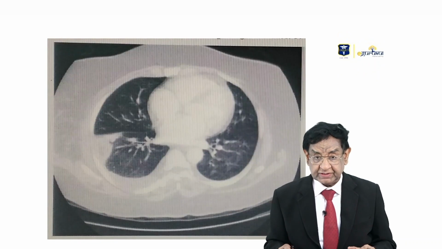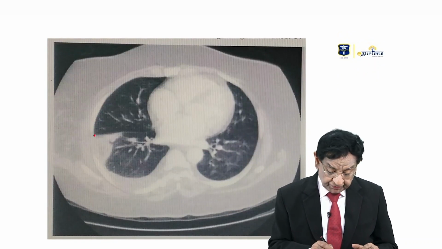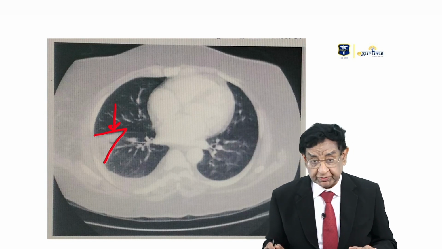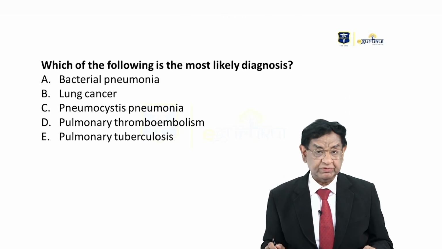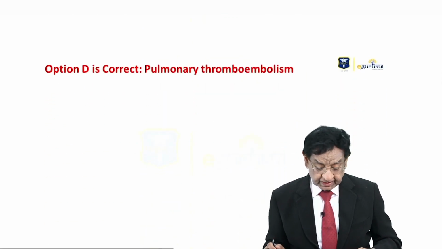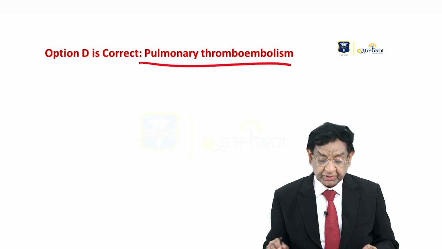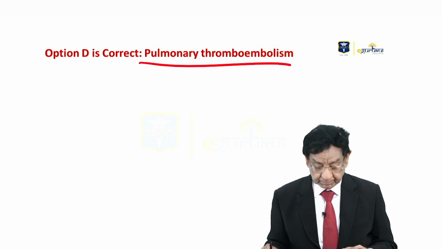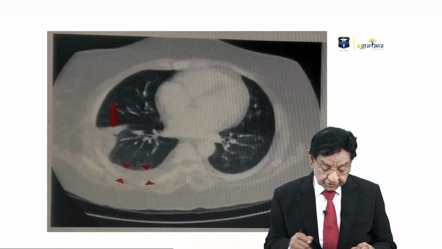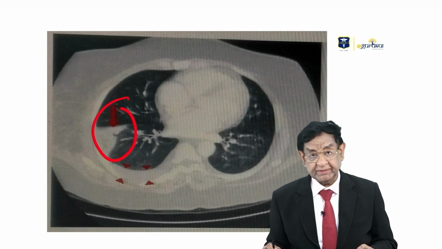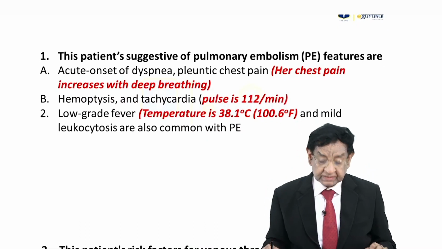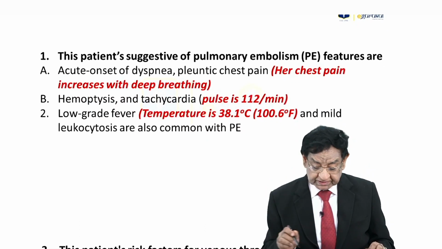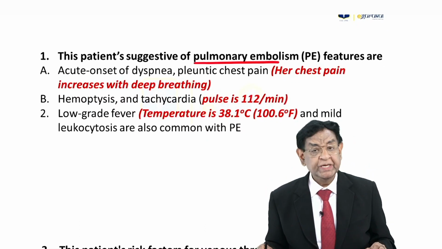If you look into the chest, you are definitely getting a wedge-shaped opacity, something unique. Which of the following is the most likely diagnosis in this case? Well, the answer is pulmonary thromboembolism. I showed you this wedge-shaped opacity, so the clinical scenario goes in favor of pulmonary embolism.